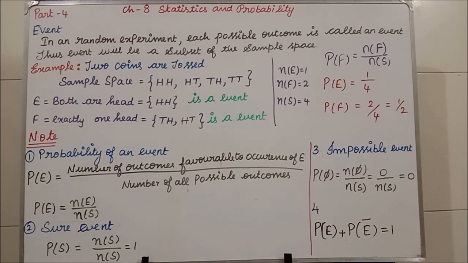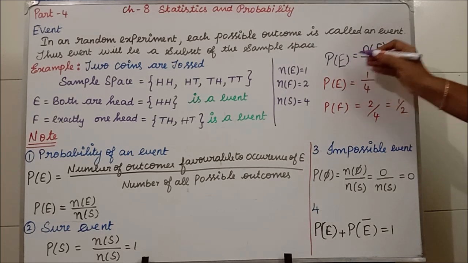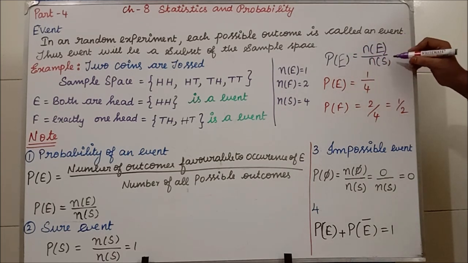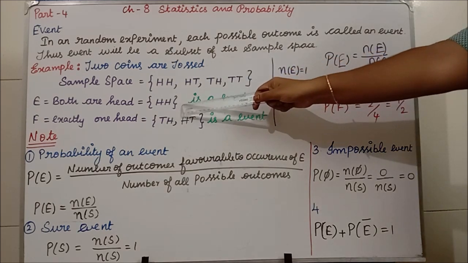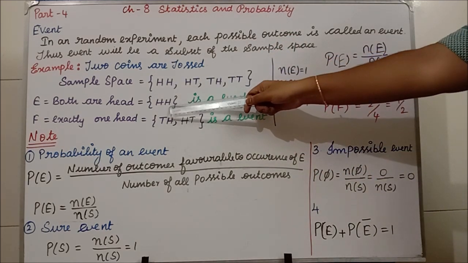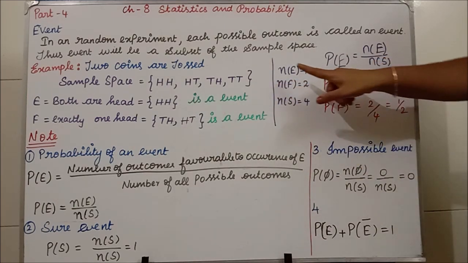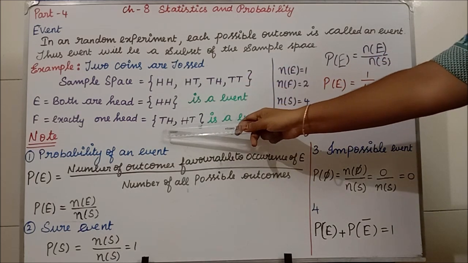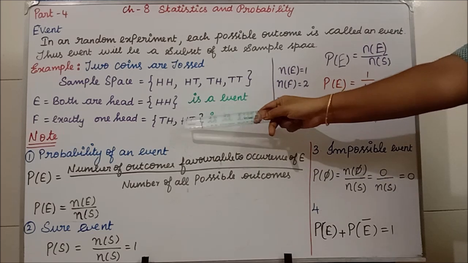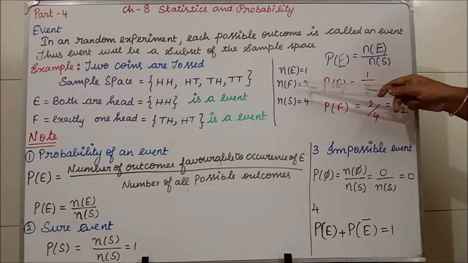See now. What is the probability of an event formula? P of E is equal to N of E divided by N of S, isn't it? Now, you see here. For E event, how many outcomes are we having? Only one possible outcome, which is head. So, N of E is equal to 1. Clear? For the F event, how many are we having? Tail head, head tail. So, N of F is equal to 2.